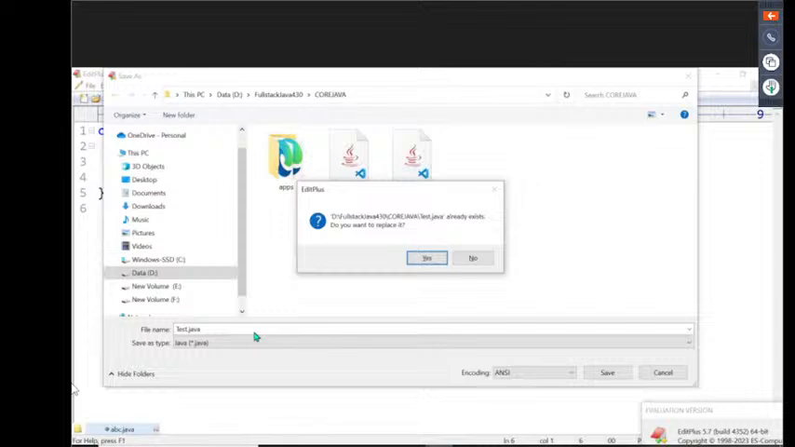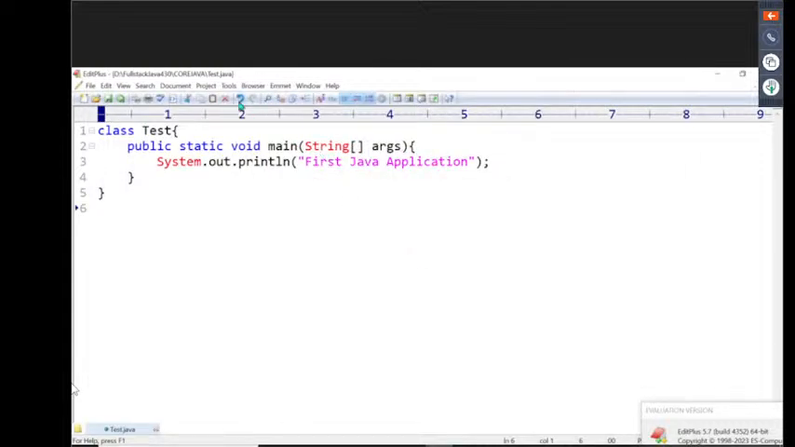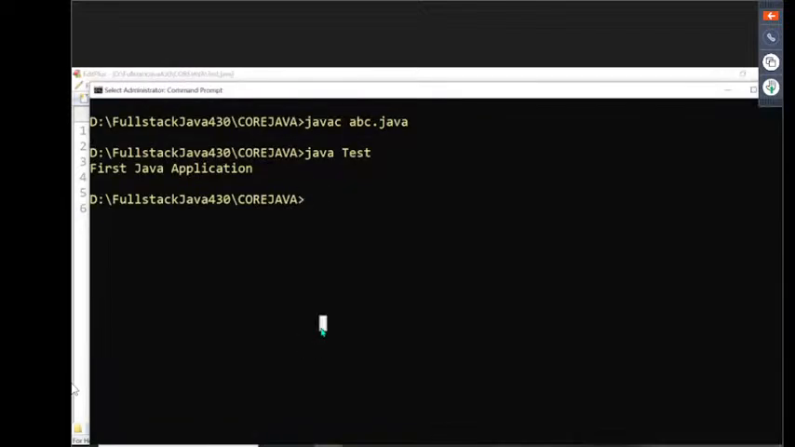Now it is asking: D:/Fullstack Java 430 core Java Tester.java already exists. Do you want to replace it? Yes, I want to replace it. No problem. That's enough. What is my file name, sir? My file name is Tester.java. My main method class name is Tester. Both are compatible. It's okay.